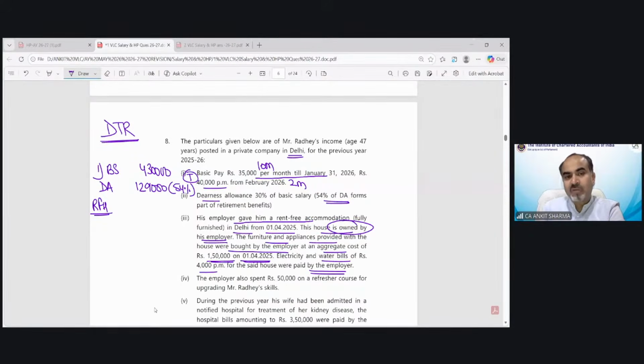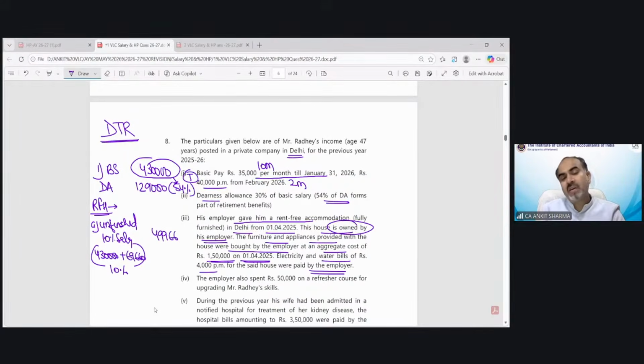So if you see it closely, it is a furnished house. So for a furnished house also, first we have to calculate the unfurnished house value, which would be 10% of salary. Salary for the purpose of rent-free house would be the basic salary, and we will take DA only 54%. So that would be 4,30,000 and DA 54% would be 69,660. So 10% of it, if we consider, that would be 49,966.